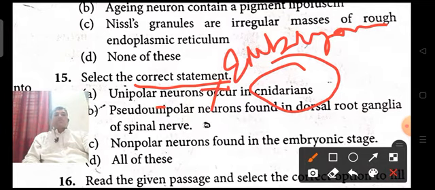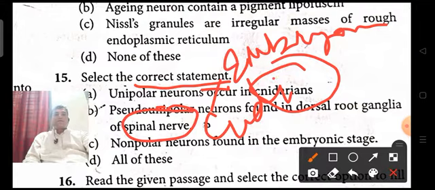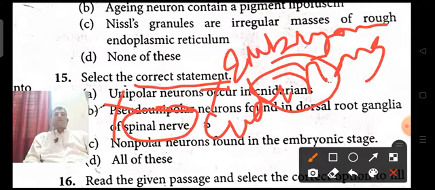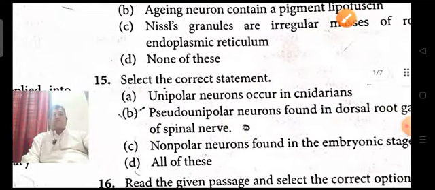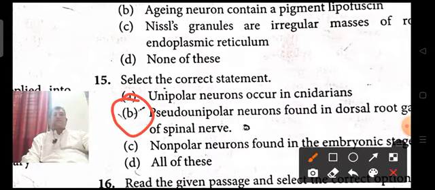Pseudo-unipolar neurons are found in the dorsal root ganglia of spinal nerves, while these are not found in cnidarians, so statement A is wrong. So option B is the right answer.